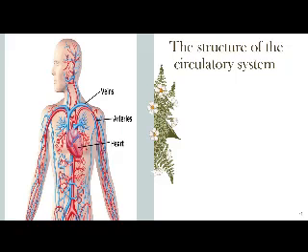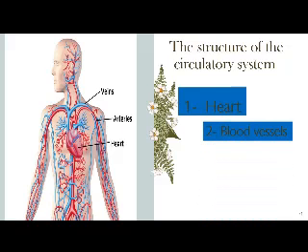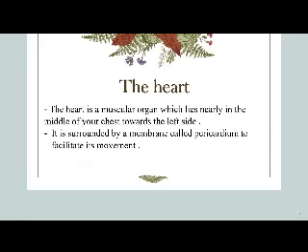Your circulatory system consists of number one, the heart. Number two, blood vessels. Number three, the blood. Let's start with your heart. Actually, your heart is found in the middle of your chest cavity towards the left side, as you studied before. The heart is considered a muscular organ, which means that it contracts and relaxes, and this movement helps the blood to move to all the parts of your body. At the same time, your heart is surrounded by a membrane called the pericardial membrane.